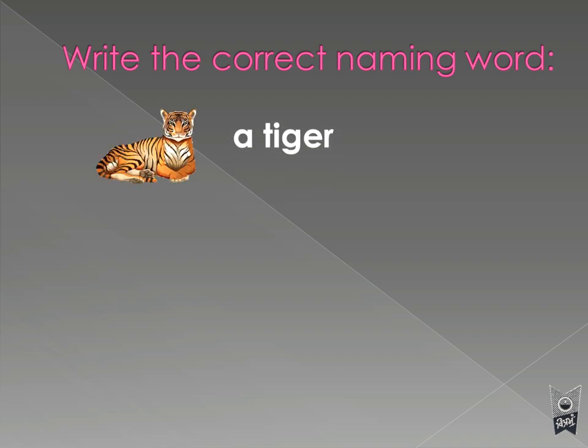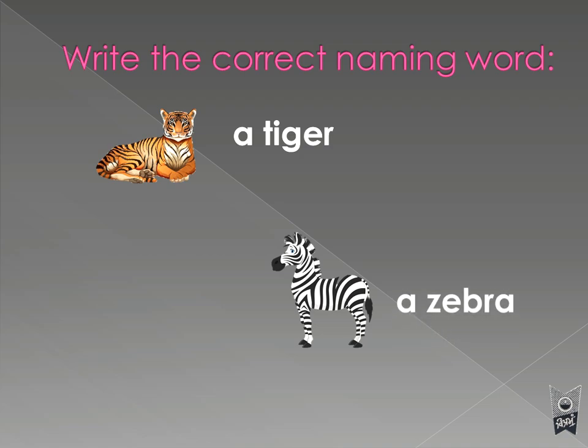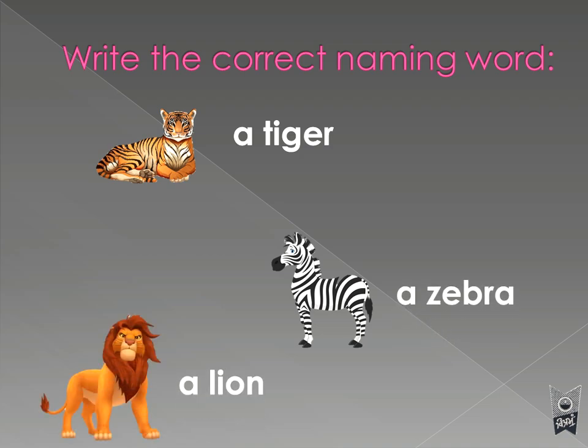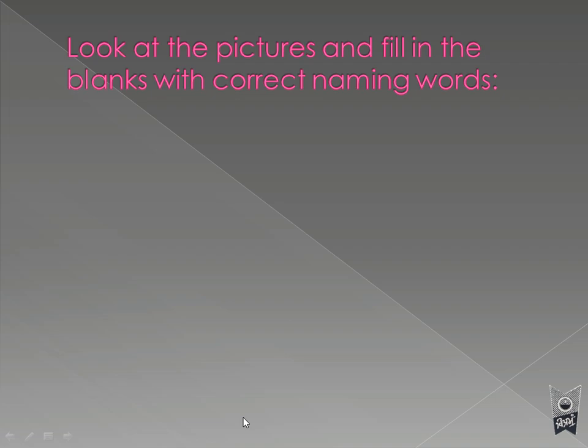A tiger, a zebra, a lion. Okay, so all these are the names of the animals. Now look at the pictures and fill in the blanks with the correct naming words.